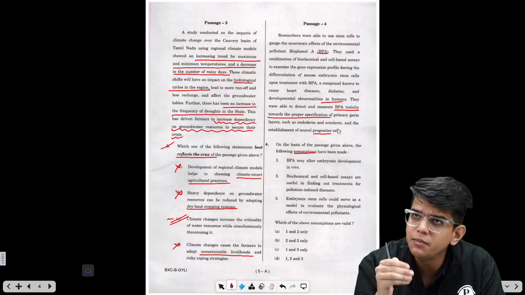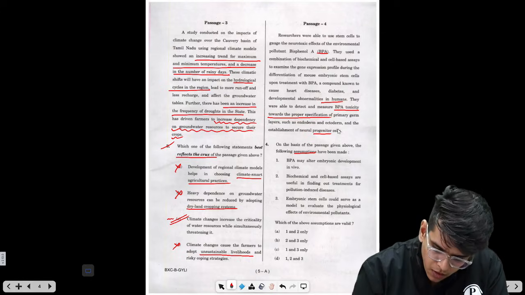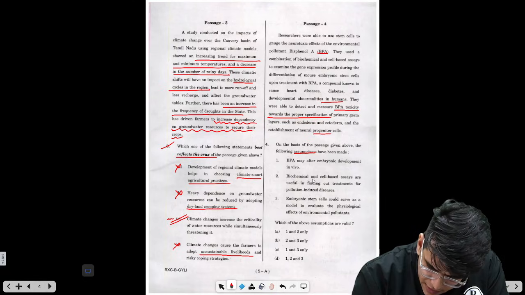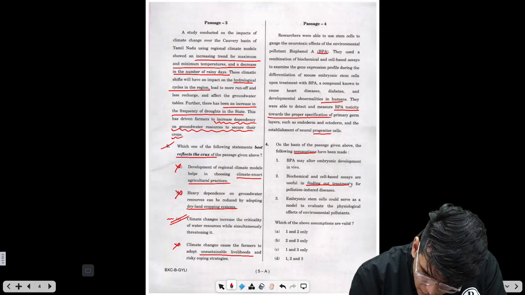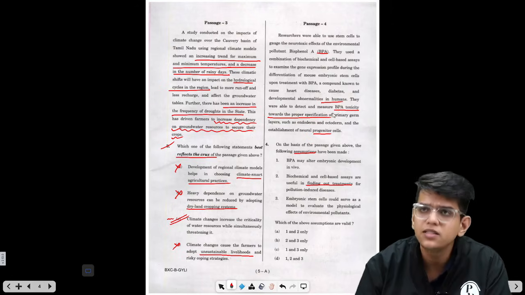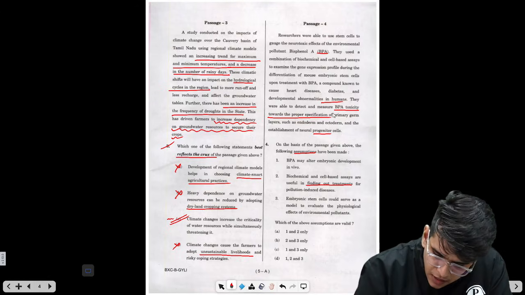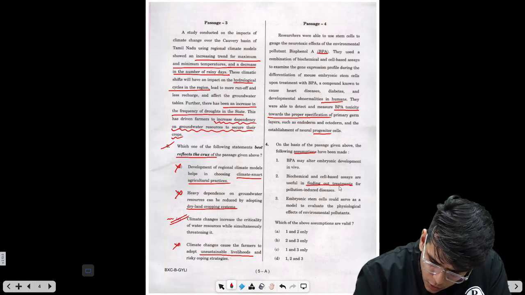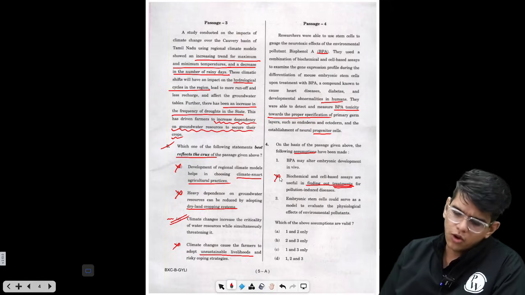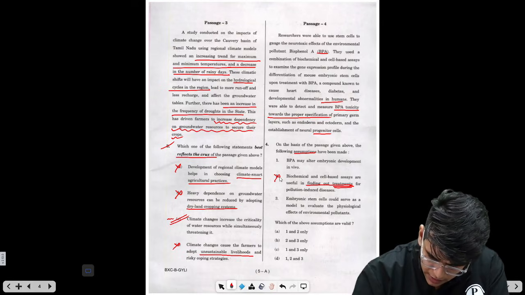Assumptions are unstated beliefs based on which this passage is written. BPA may alter embryonic development in vivo. Biochemical and cell-based assays are useful in finding out treatments. Now here, the passage says they detect and measure BPA toxicity. We can address the toxicity levels, but we are not sure from the passage if this will lead to treatments for pollution-induced diseases. So this is incorrect. We can't say this will lead to treatment because there is no talk of treatment in the passage. So you can eliminate 2.